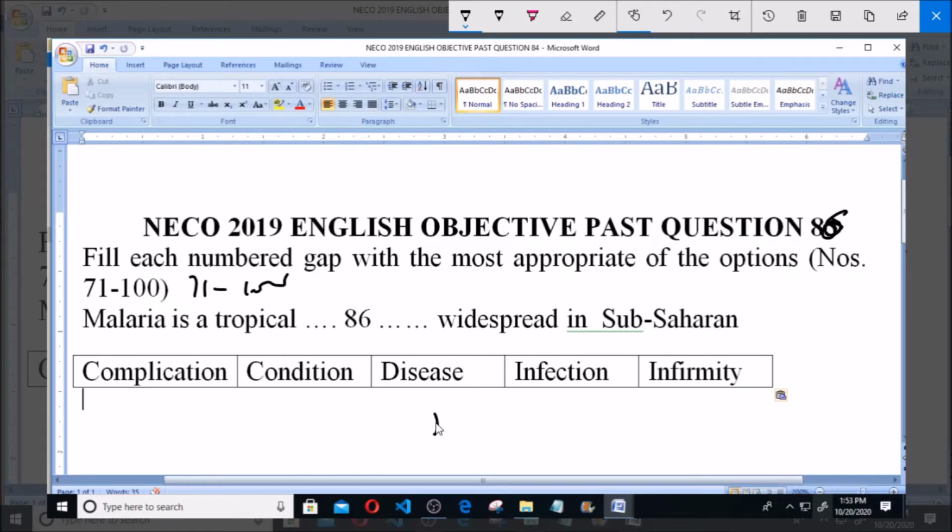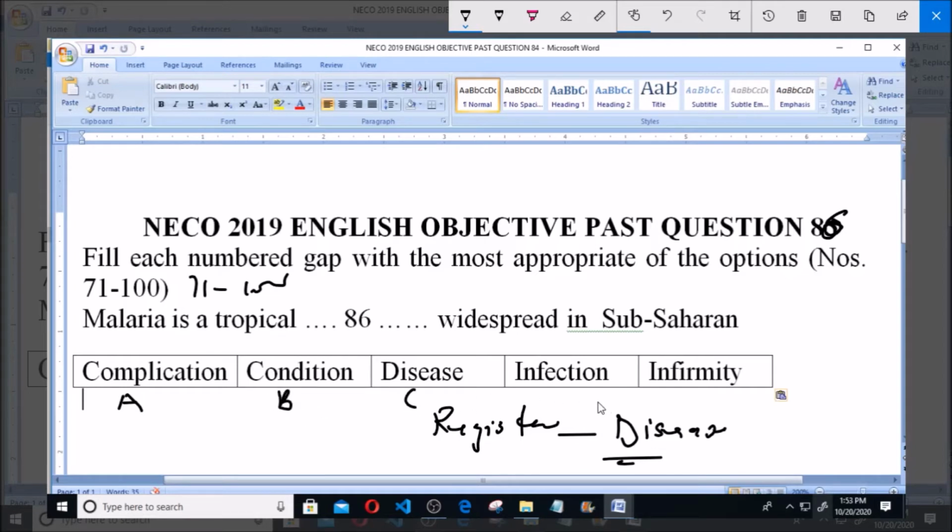And this question is from register, and this register is from what we call disease. So malaria is a tropical dash widespread in sub-Sahara. A, complication. B, condition.